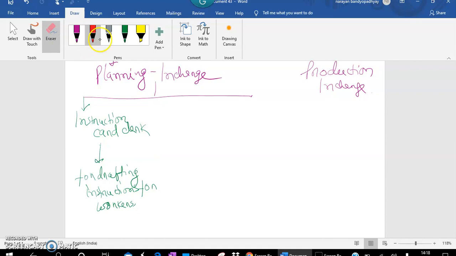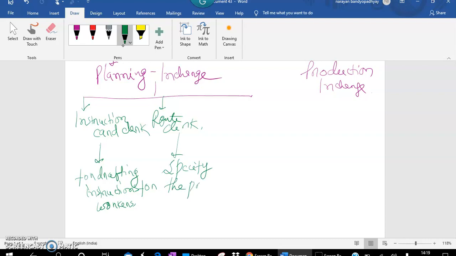Then we will go for the next planning in-charge. That is the route clerk. What will he do? He will specify the production route. Just write down the key points. Specify the production route: by following what route the production will go on.